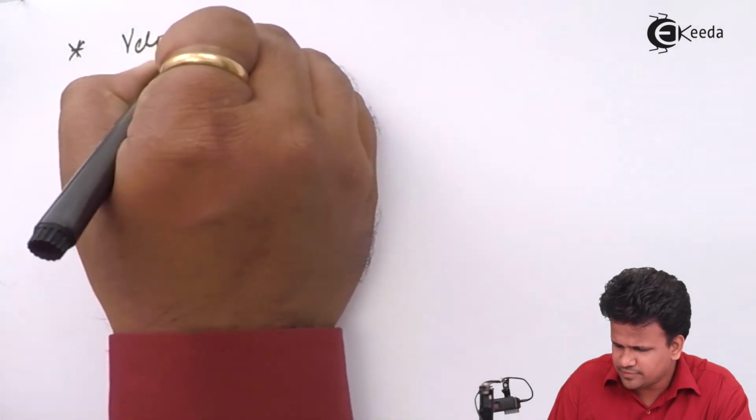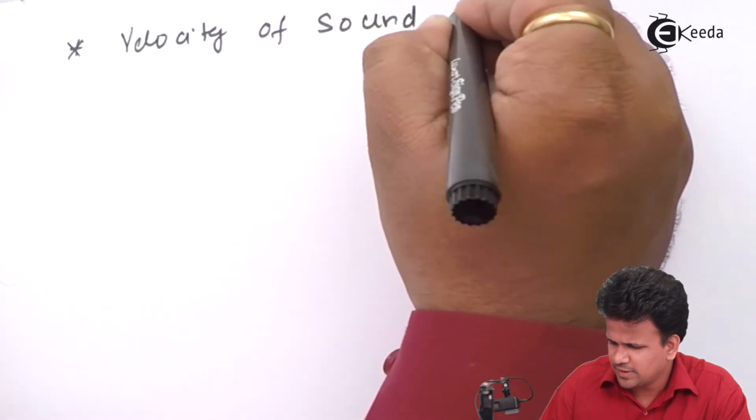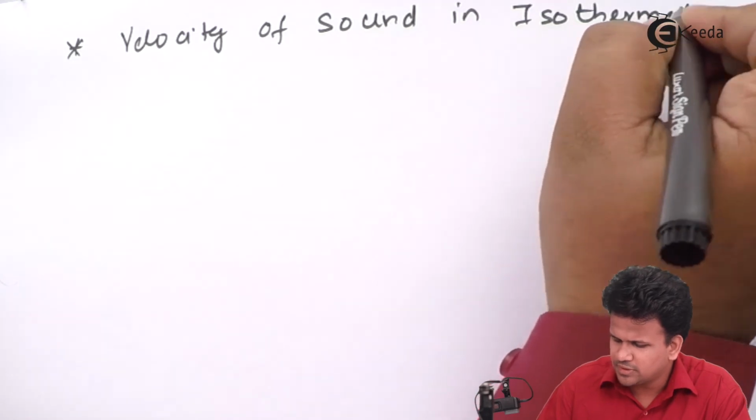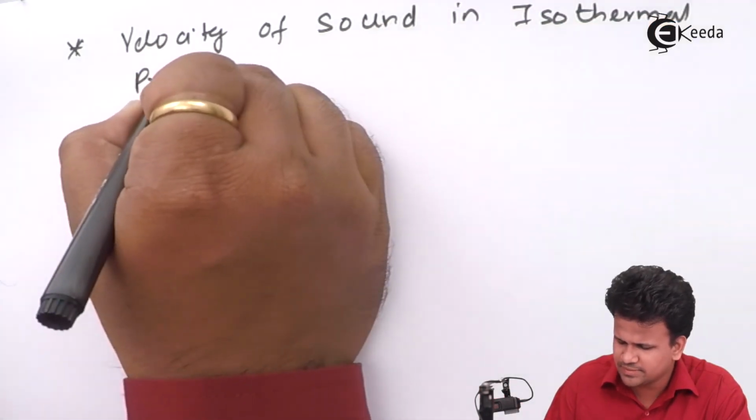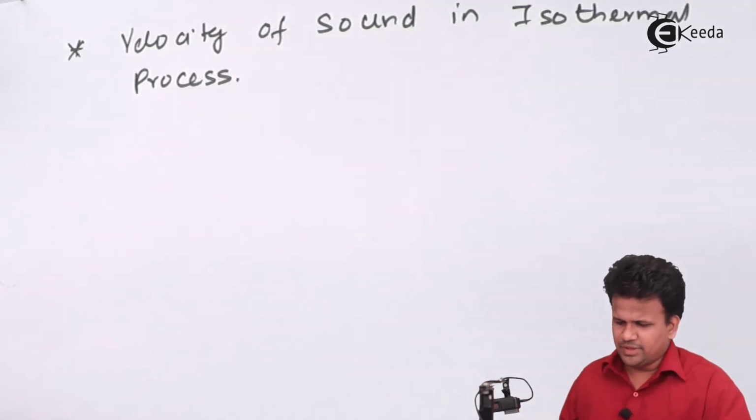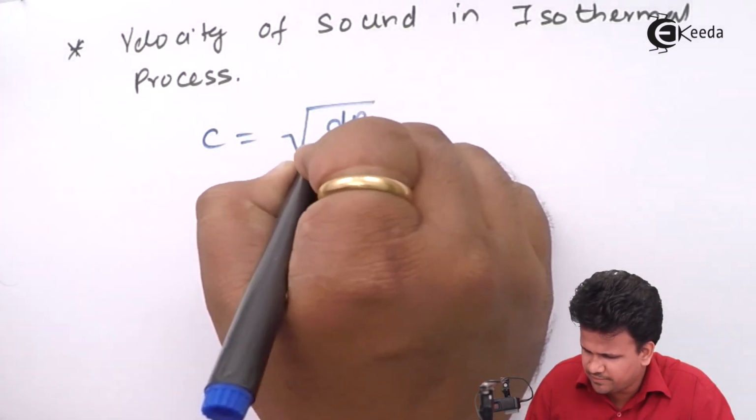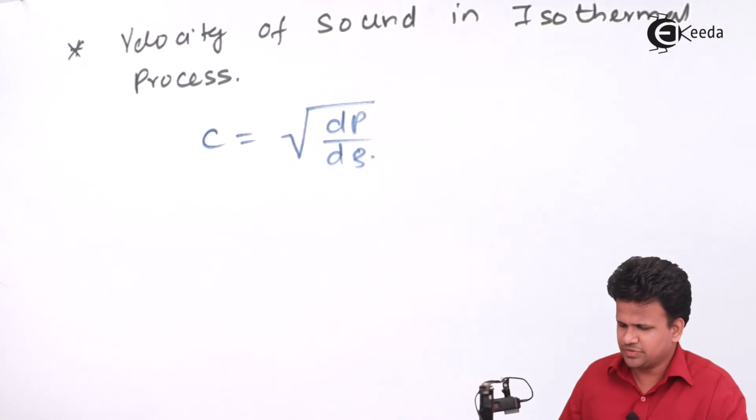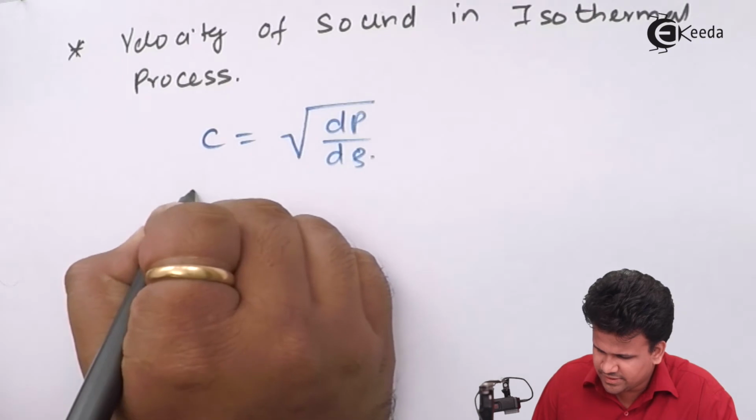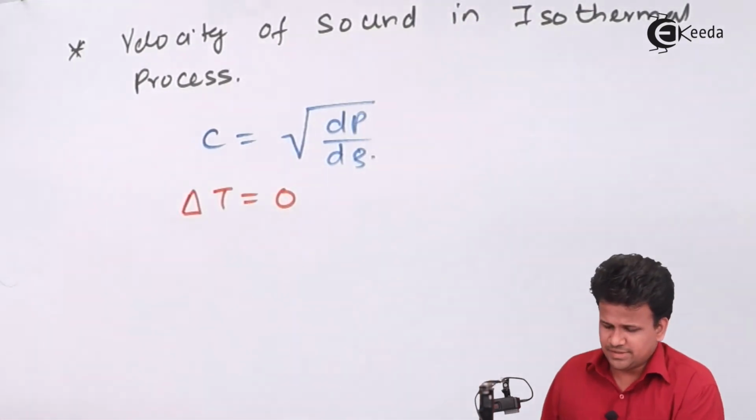Velocity of sound in isothermal process. Now, we have written over here that C is equal to square root of dP by d rho. So this is what we know. And according to the isothermal process, delta T is equal to 0, that is, change in temperature is 0.